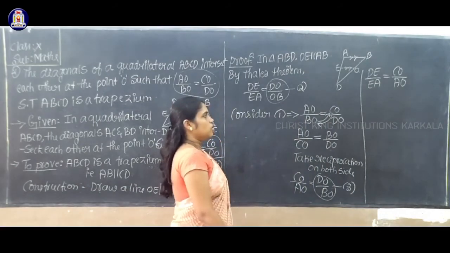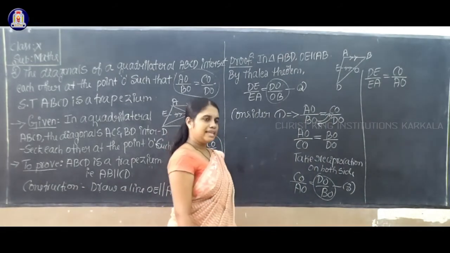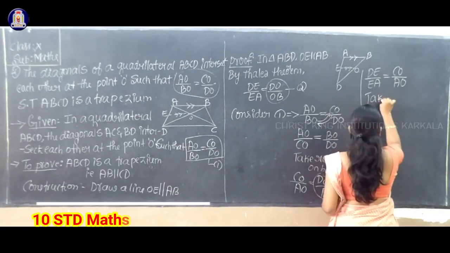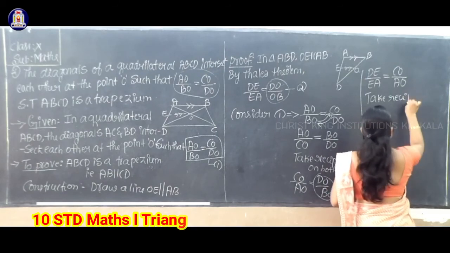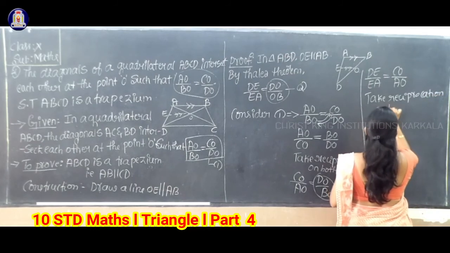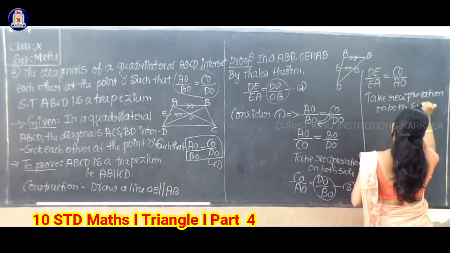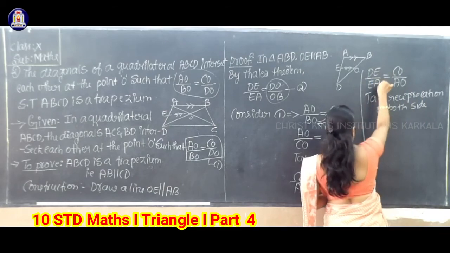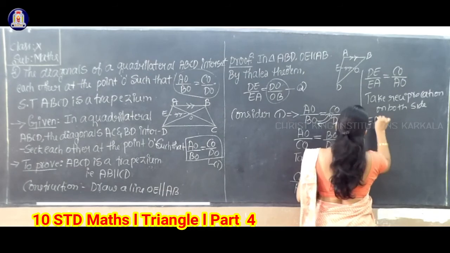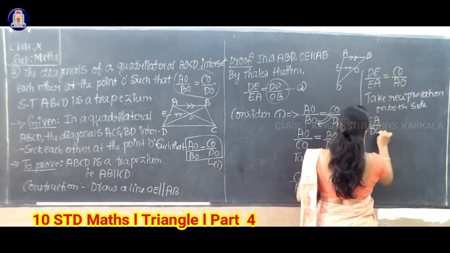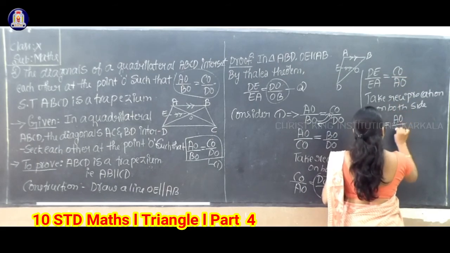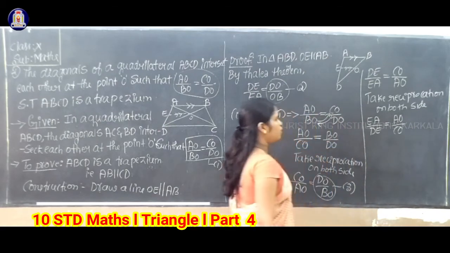Take reciprocation again on both sides: AE by DE equals AO by CO.